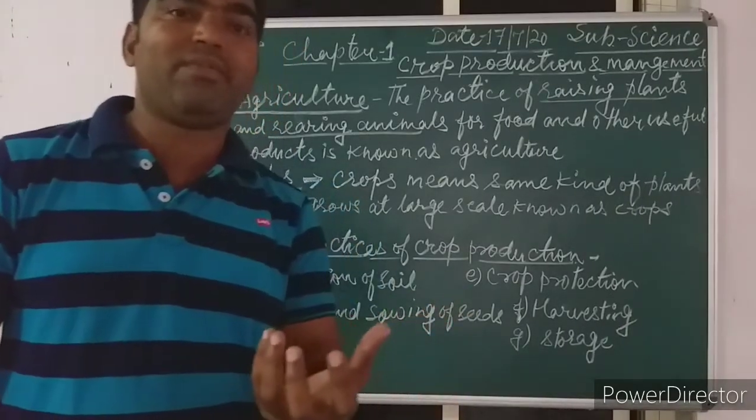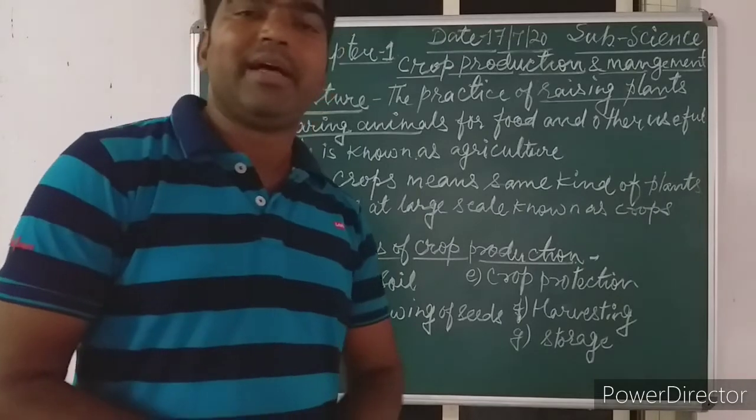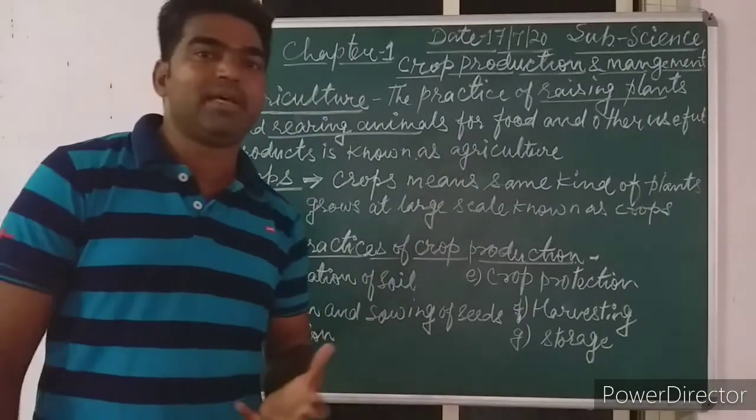So how can you find out which seed is good and which one is spoiled or infected by germs? For that it's a very simple activity.